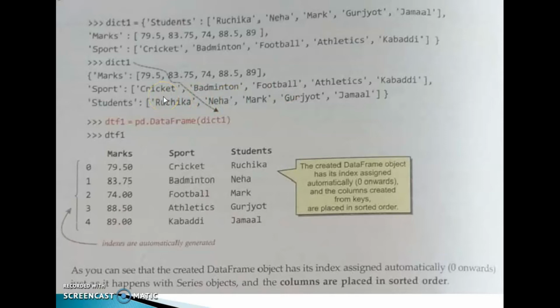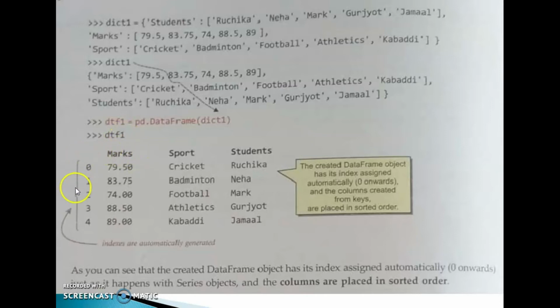Then we are passing the dictionary variable to the data frame function. Check the syntax. Any data frame object variable name is equal to, from the pandas library we can use the data frame data structure. So pd.DataFrame, and within the parentheses I specified the dictionary variable name dict1. Then print the data frame variable, dtf1.